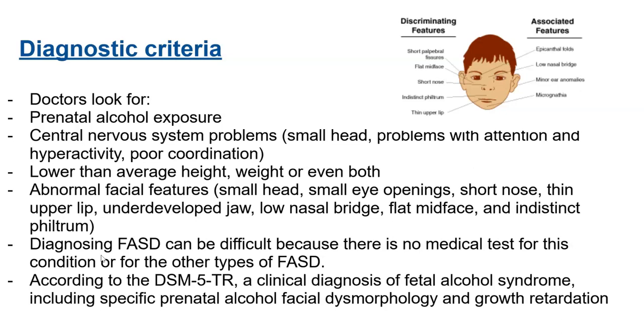However, there is one of the types of FASD in the DSM-5-TR, and it is the neurobehavioral disorder associated with prenatal alcohol exposure. According to the DSM-5-TR, it was mentioned briefly that a clinical diagnosis of fetal alcohol syndrome includes specific prenatal alcohol exposure, facial dysmorphia, and growth retardation.